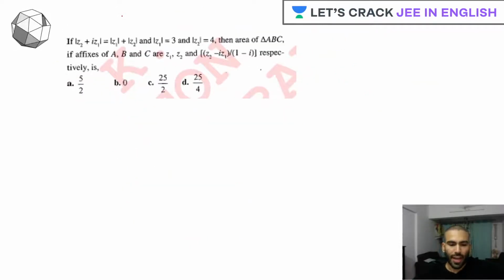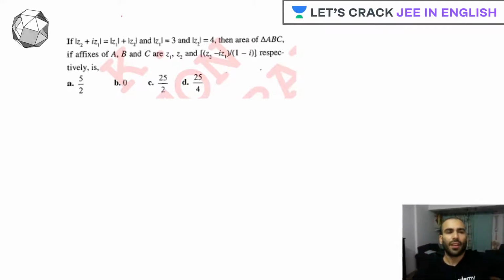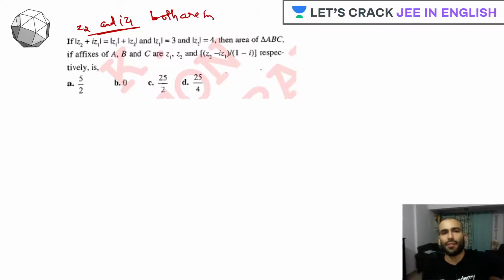Hi Falcon's Beak, what's up? The question says we have z2 plus iota z1 is equal to mod of z1 plus mod of z2. When I look at this, the very first thing which hits my mind is that for sure z2 and iota z1 are both in one line. Why?